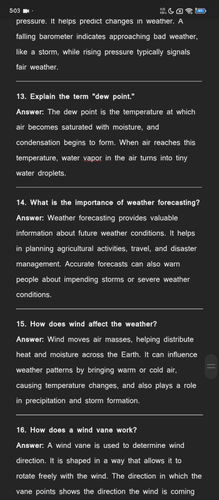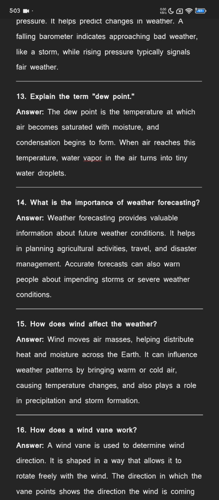Explain the term dew point. The dew point is the temperature at which air becomes saturated with moisture and condensation begins to form. When air reaches this temperature, water vapor in the air turns into tiny water droplets.